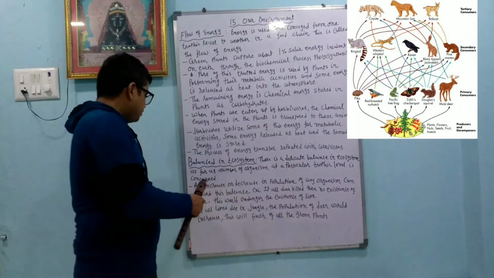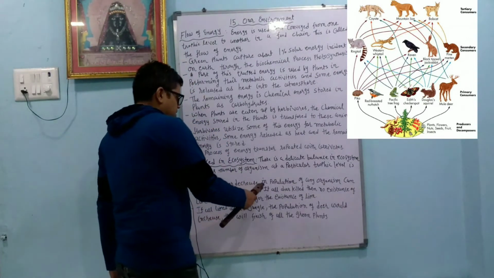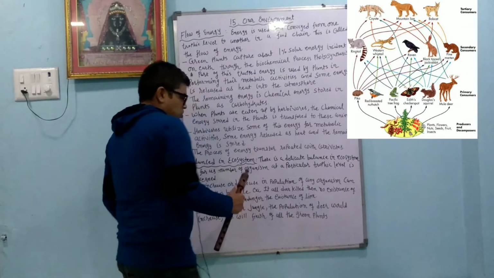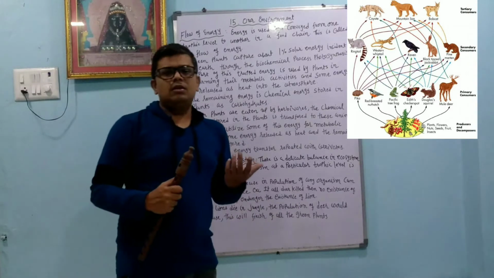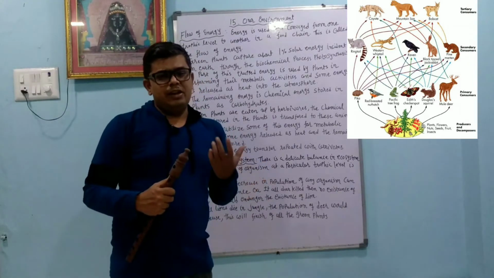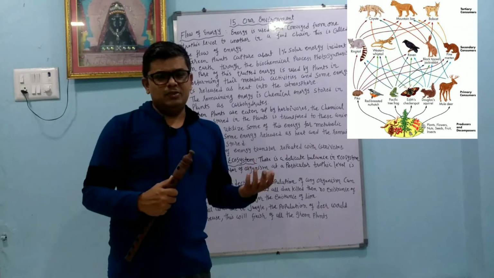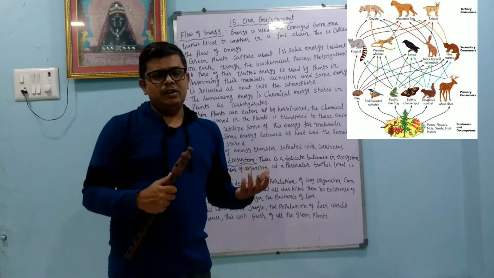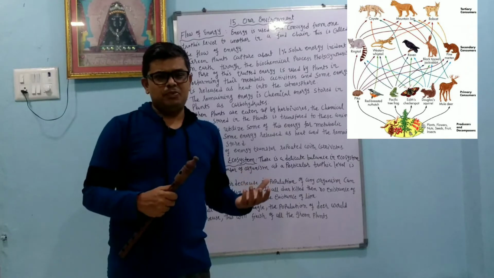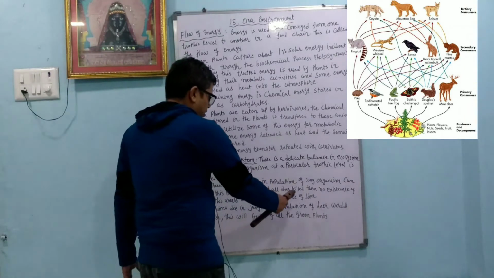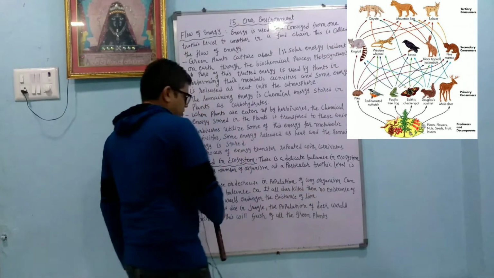An increase or decrease in the population of any organism can disturb this balance. So if the population of any organism or animal increases or decreases, it can unbalance the ecosystem and environment. For example, if all deer are killed, then there would be no existence of lions.